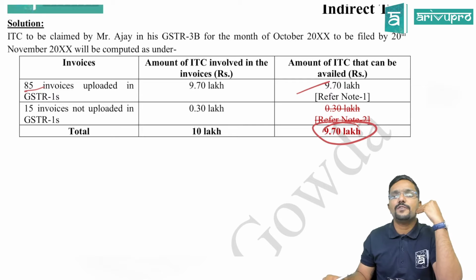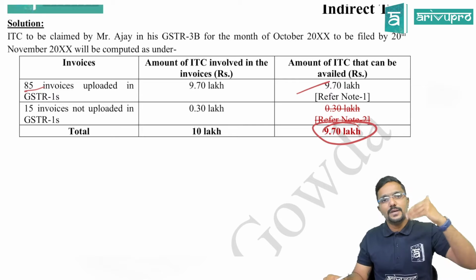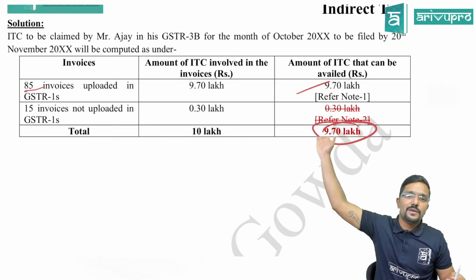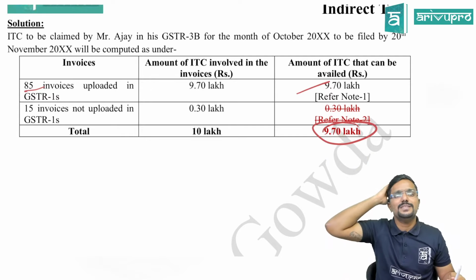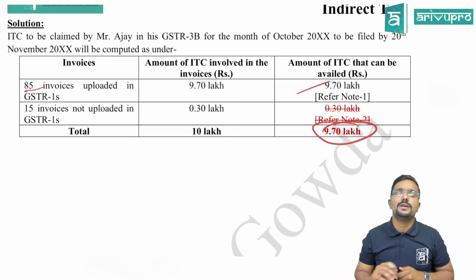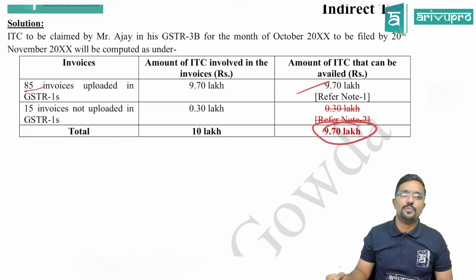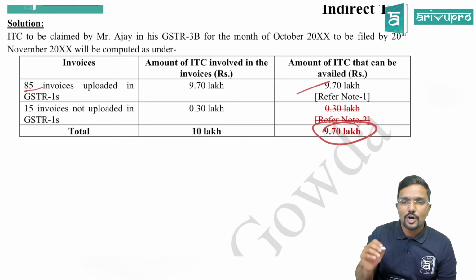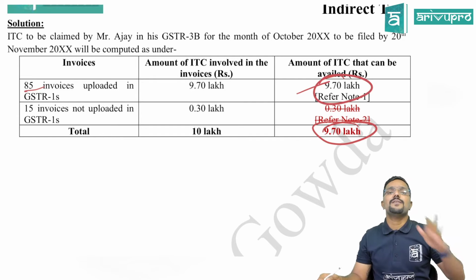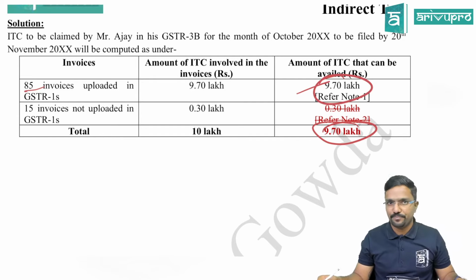Sir, what about the 15 invoices which are not uploaded? If the supplier uploads them in future months, assume December, January, February, then the recipient can claim it, because it will auto reflect to the recipient in GSTR 2B. Now, if you ask me how much credit will be auto reflecting to the recipient for the month of October, it is 9.7 lakh in his GSTR 2B.